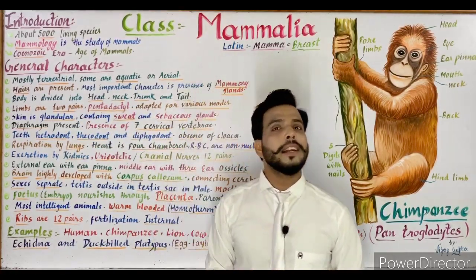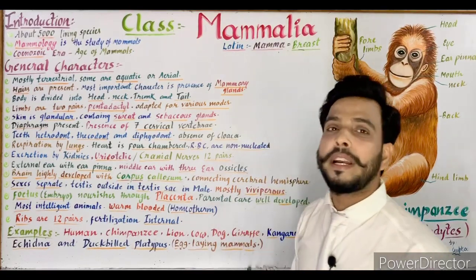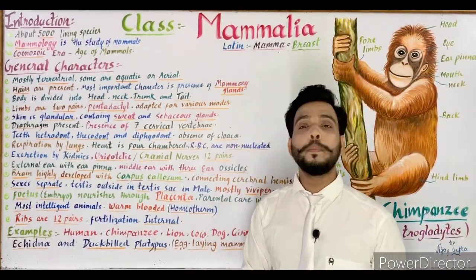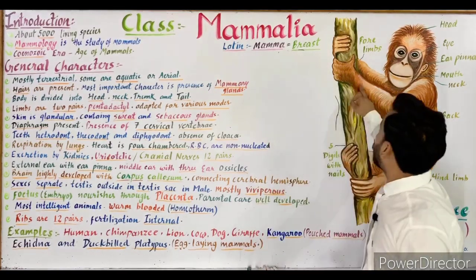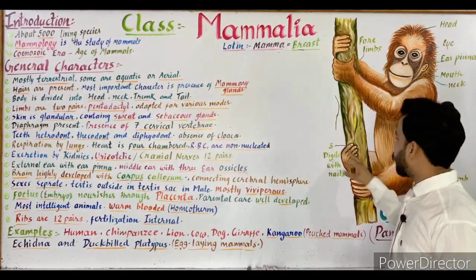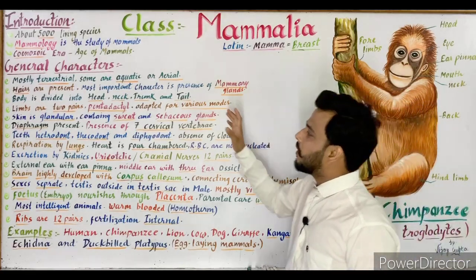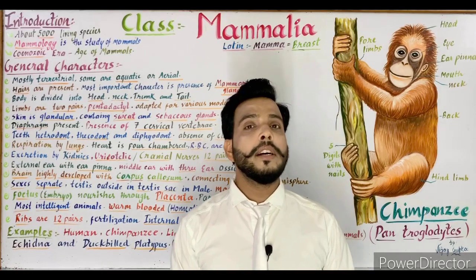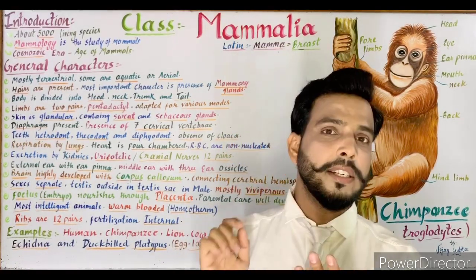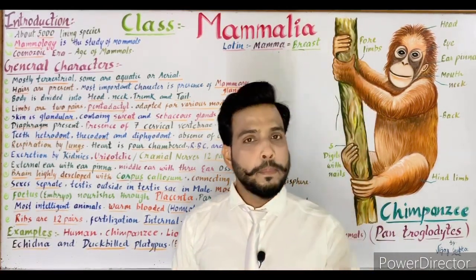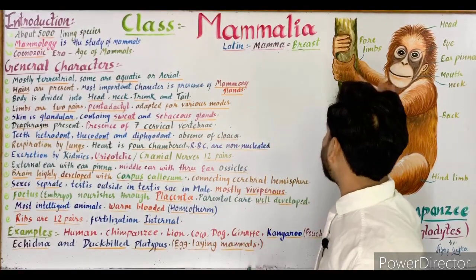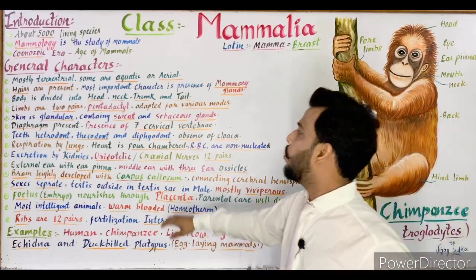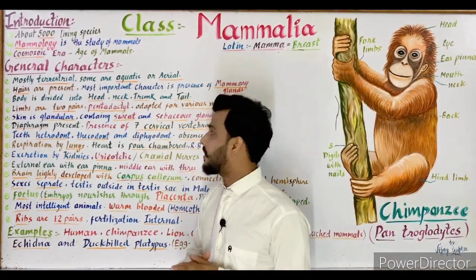Now the next is limbs are two pairs. As you know, class Mammalia belongs to superclass Tetrapoda. Tetra means four, so the limbs are two pairs, or four limbs. These are known as forelimbs and these are known as hind limbs. Next is pentadactylous. When the limbs consist of 5 fingers, it is known as pentadactylous. You can see in the diagram there are 5 fingers in each limb, which are nailed. So the limbs are pentadactyl.